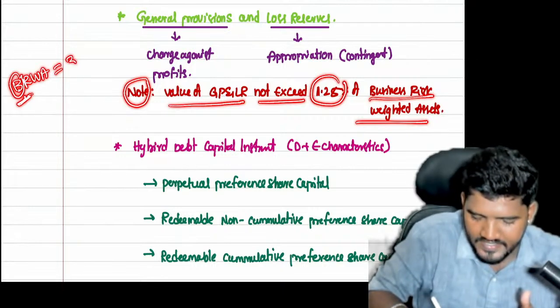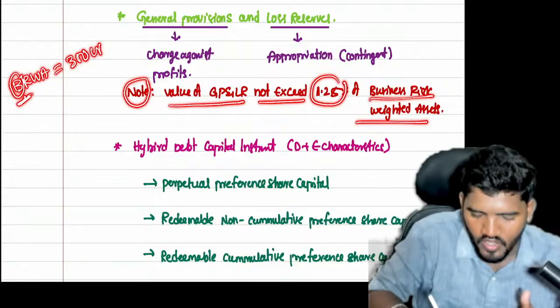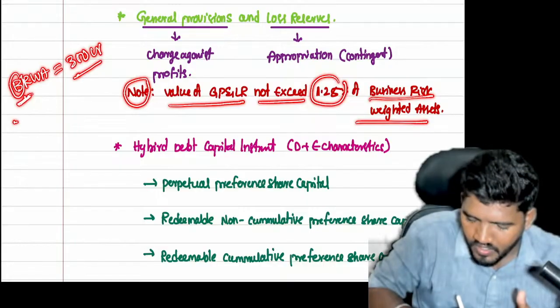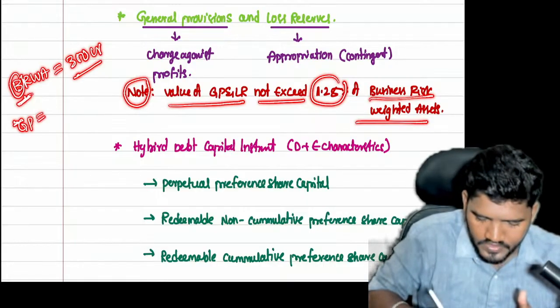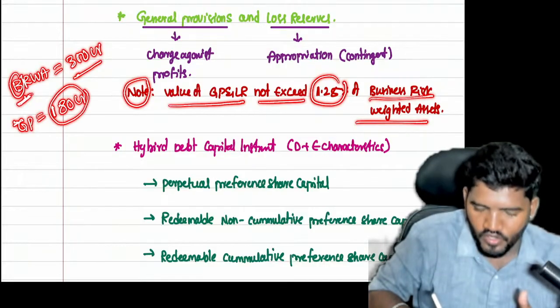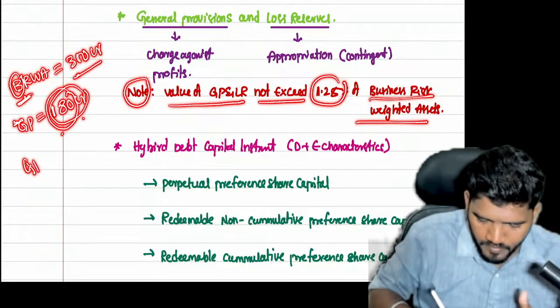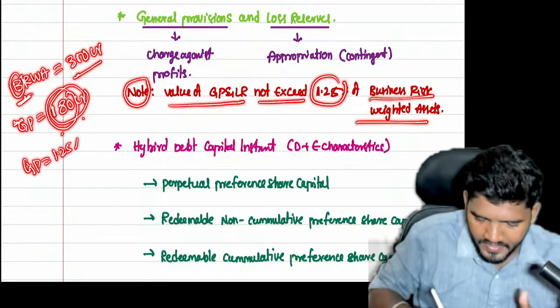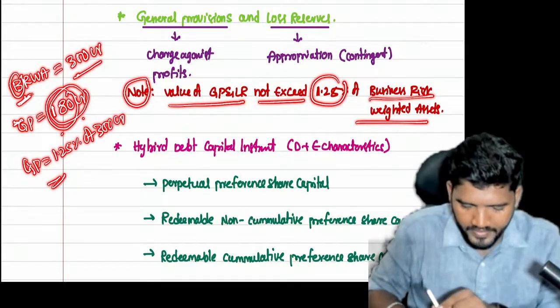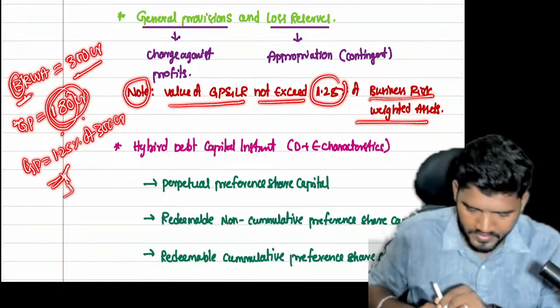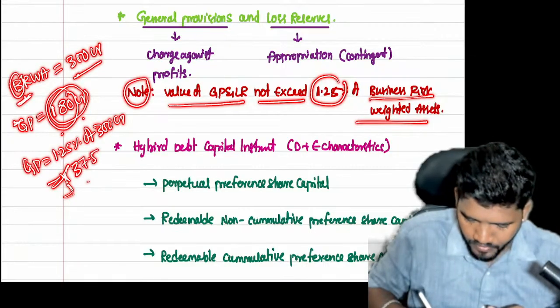For example, they consider 300 CR as risk weighted assets. General provisions are 180 CR in the question paper. Now you have to check this. The limit is 1.25% of 300 CR, which is 37.5 crores.